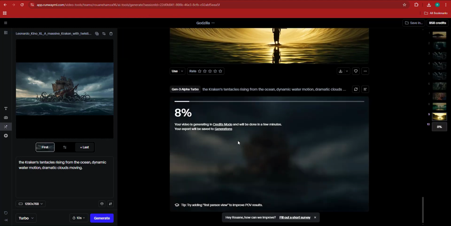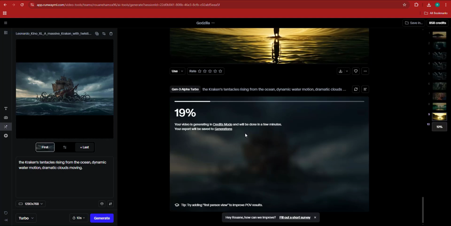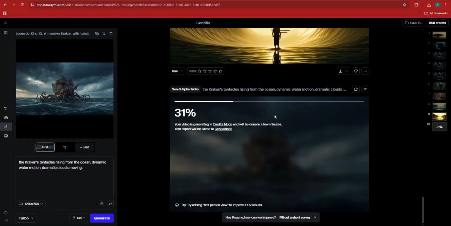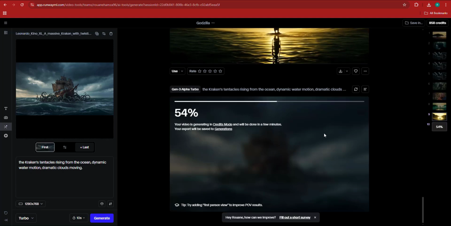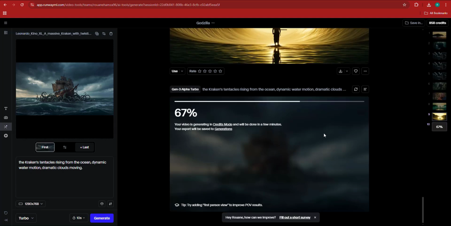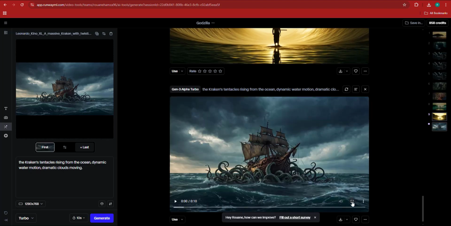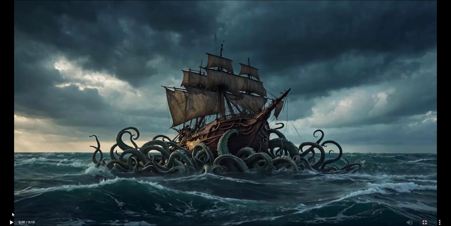Now, I might use the scene from Runway on Sora. I might use the video to generate a video using Sora. Actually, I think this will be more fun, right? And let's see what that does. So there you have it. We have this particular scene of Kraken. Now let's see what Runway is up to.